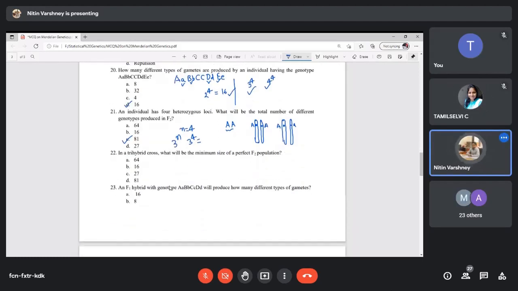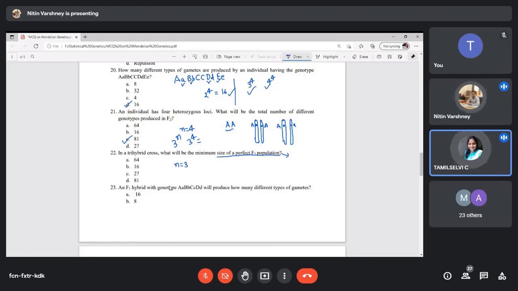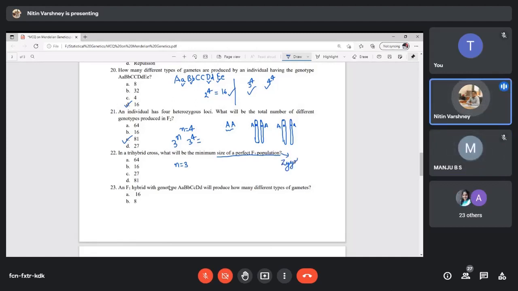Now next question: in a tri-hybrid cross, what will be the minimum size of a perfect F2 population? 64. How come? In a tri-hybrid cross, n is 3. A perfect population size means the number of zygotes, so it will be 4 to the power 3, that will be 64.